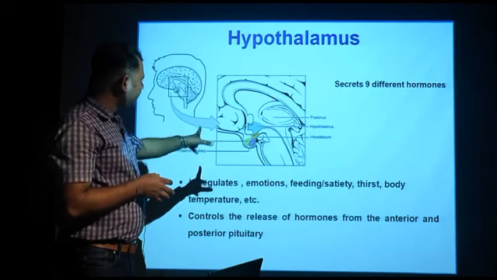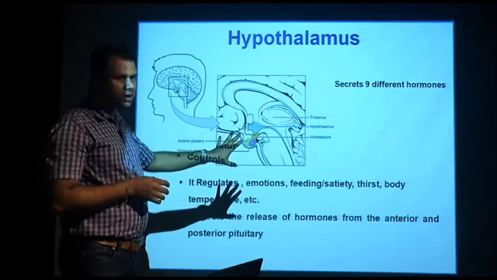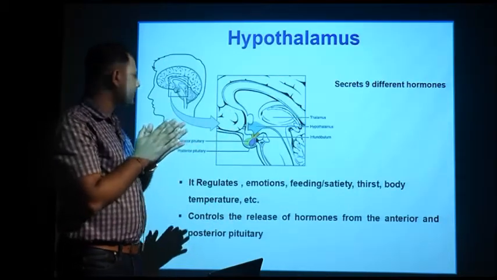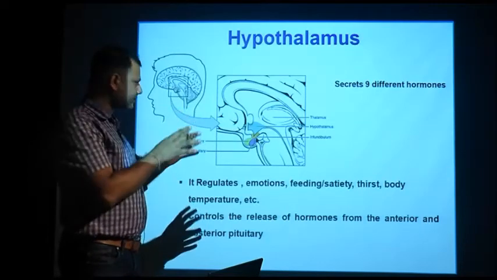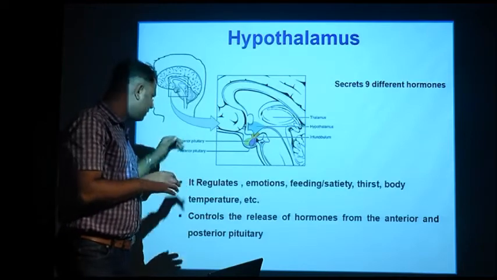The pituitary has 2 parts, one anterior part and one posterior part. It also has one intermediate part, called the intermediate pituitary, but now the classification is different: the intermediate part is kept under the anterior pituitary.